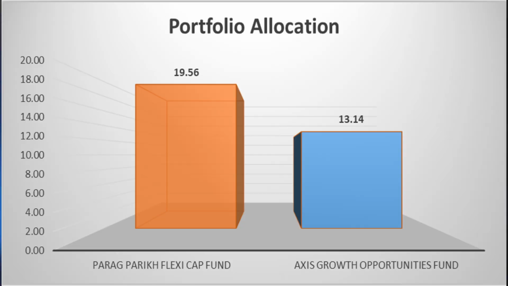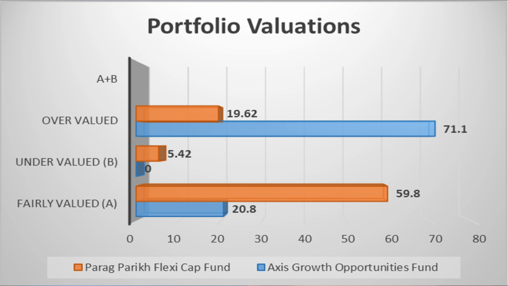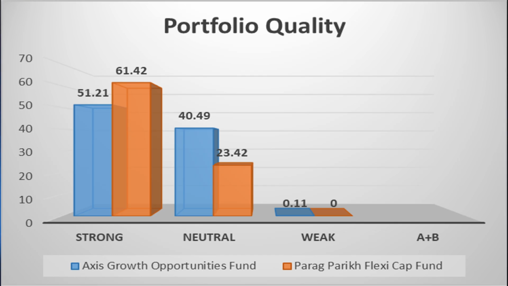And after market cap, next we are going to see the portfolio overlapping, and here Parag Parikh Flexi Cap Fund is overlapping 19.56% of the portfolio of Axis Growth Opportunities Fund, whereas Axis Growth Opportunities Fund is overlapping 13.14% of the portfolio of Parag Parikh Flexi Cap Fund. And next we are going to see the portfolio valuations of these funds, and here Parag Parikh Flexi Cap Fund has more fairly valued and undervalued stocks, whereas Axis Growth Opportunities has more overvalued stocks. And last in the portfolio analysis, we are going to see the portfolio quality, and here the Parag Parikh Flexi Cap Fund has more strong quality stocks than the Axis Growth Opportunities Fund.